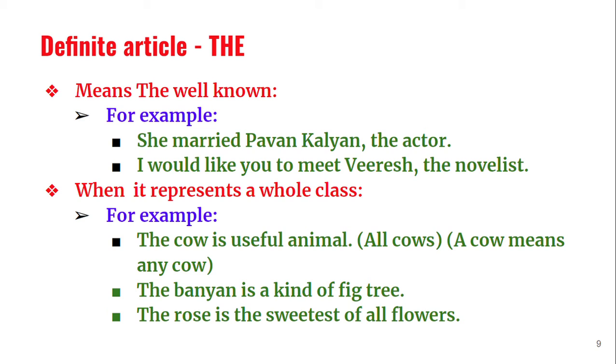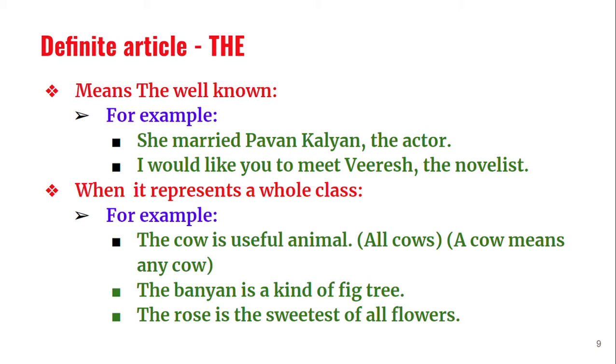When we say the sun, there is only one sun. The earth, there is only one earth. The moon, there is only one moon. The actor, is there only one actor? There are so many actors, and Pawan Kalyan is one of them. But still, I want to say the actor.